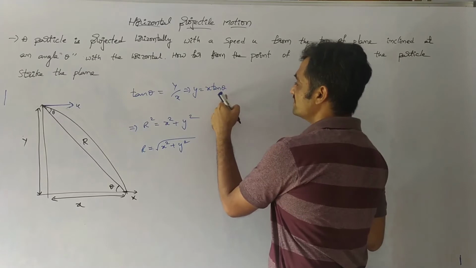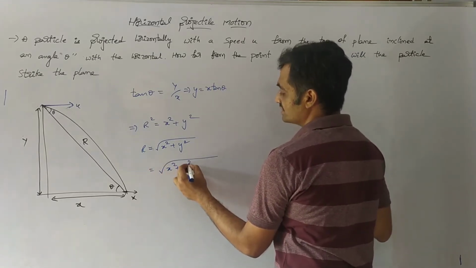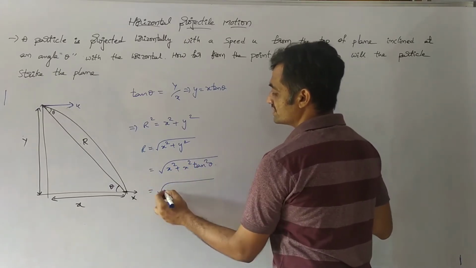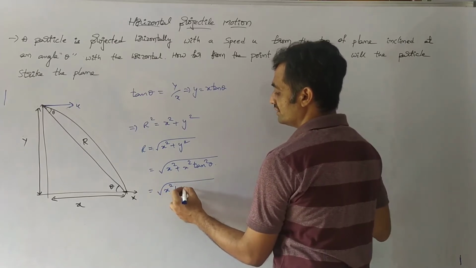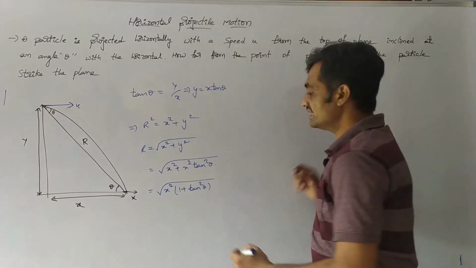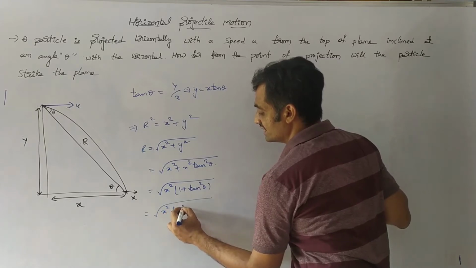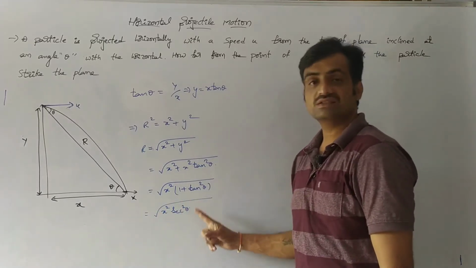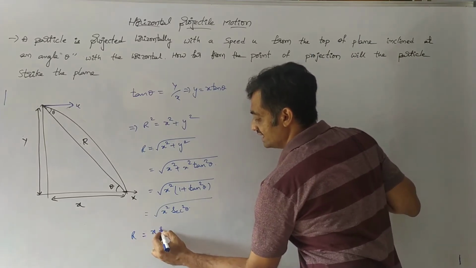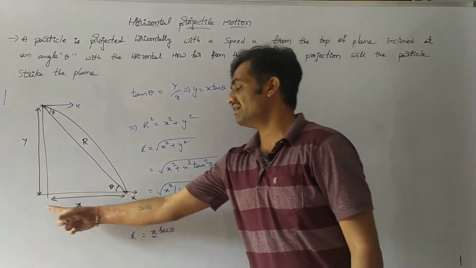If we substitute this value in this equation, we have under root of x square plus x square tan square theta. We can take x square as common, so we can represent it as x square into 1 plus tan square theta, where we know that 1 plus tan square theta is secant square theta. So we can write it as x square into secant square theta. Taking the square root, we get r equals x secant theta. Now we have to find x, the distance travelled along the horizontal axis.